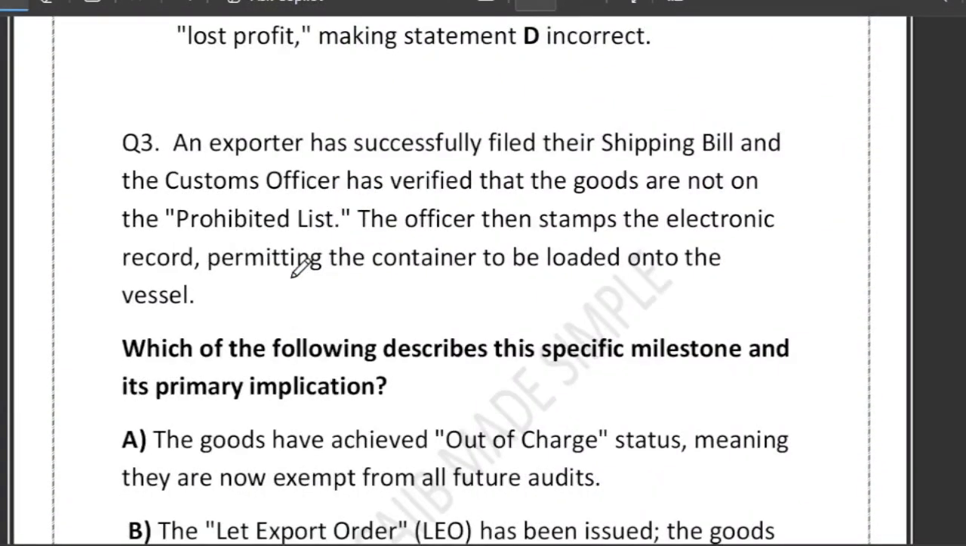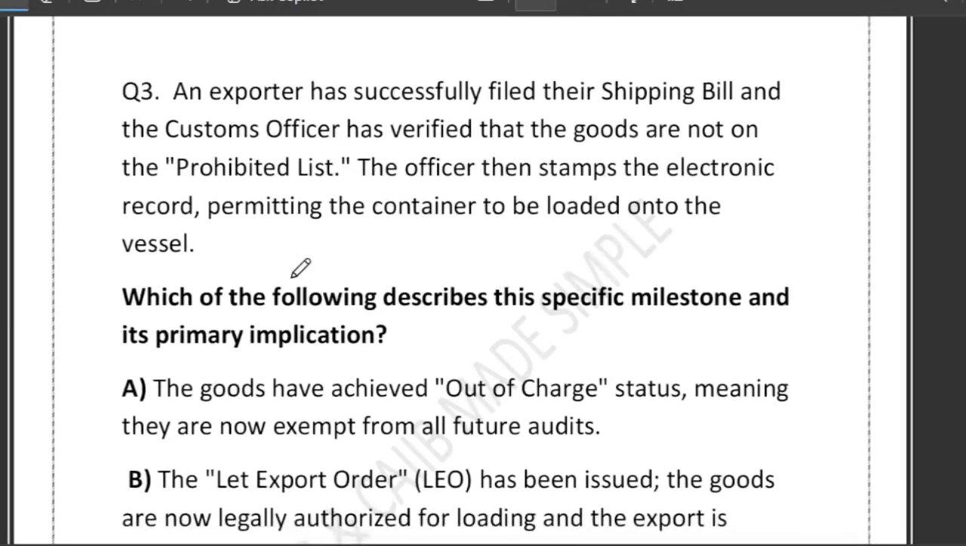Now have a look at question number 3. Question number 3 pertains to the LEO document. So let's understand what is exactly happening in the export process. The exporter has already filed the shipping bill with customs. The shipping bill is the basic export declaration. Without it, no export process can move forward.